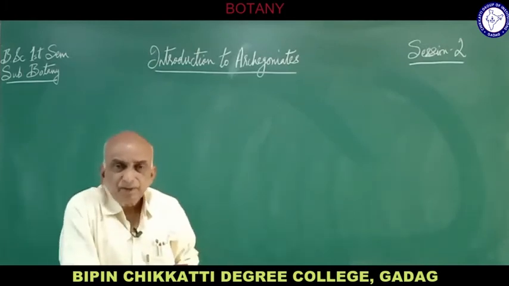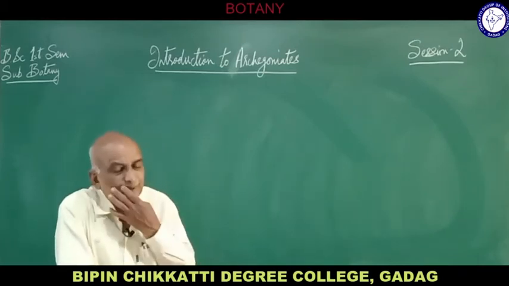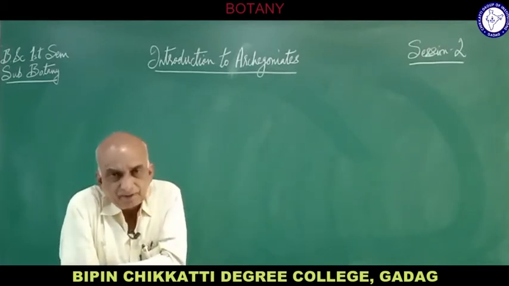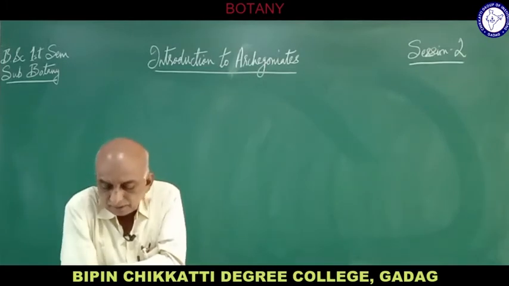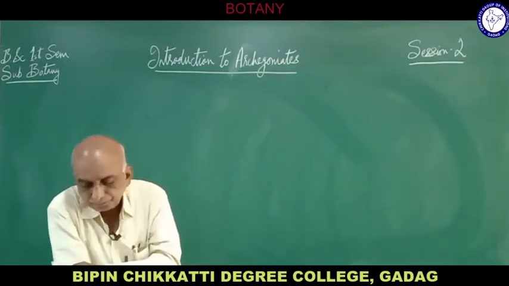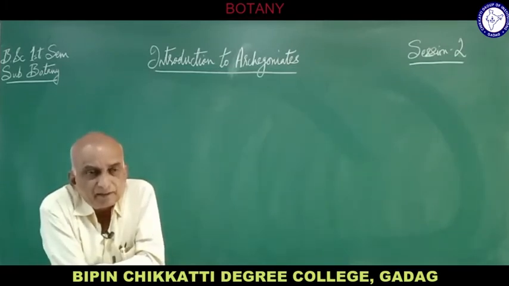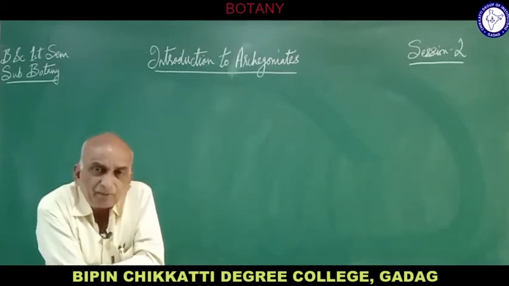In the bryophytes, they actually lived in water. Take for example liverworts like Riccia and Marchantia. These liverworts live in water or moist soil, and for reproduction they require water.